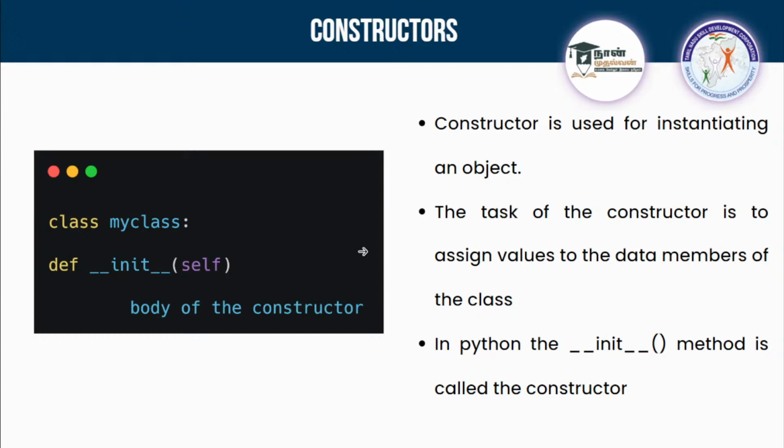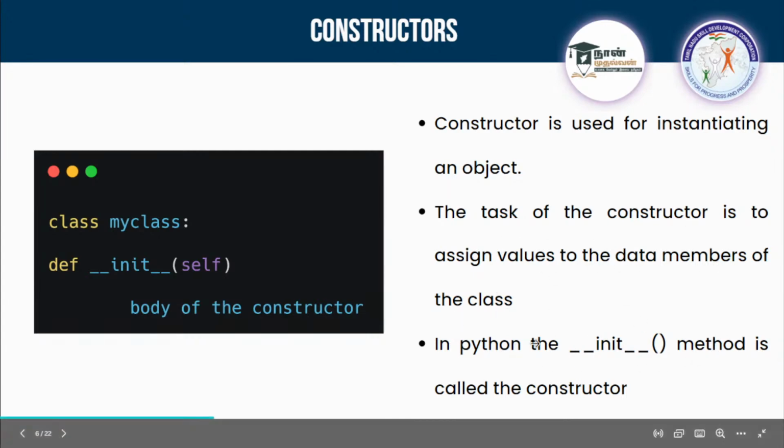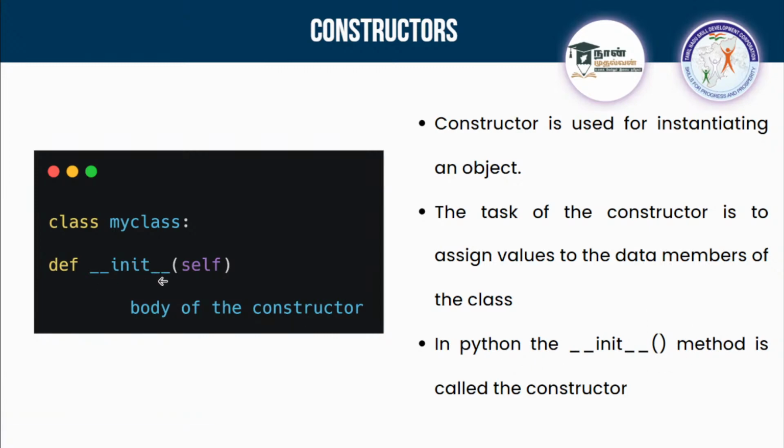So in that case, this double underscore init comes into play. This is a special method in Python. The task of this constructor is to assign values to the data members of the class, and it is called the constructor, double underscore init. Using double underscore init double underscore, you can pass this self inside.